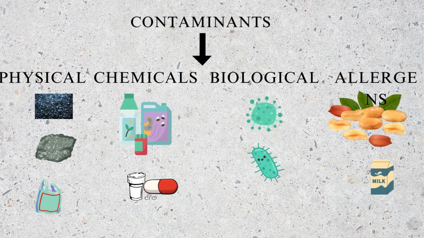Contaminants can be classified into physical, chemical, biological, and allergens. Physical contaminants include glass pieces, metal pieces, and plastic fragments. Chemical contaminants include veterinary drugs, antibiotic drugs, and pesticide residues. Biological contaminants include viruses and bacteria, and allergens are substances that are present in food that induce allergic reactions. For example, some people are lactose intolerant, while some people are really allergic to peanuts.